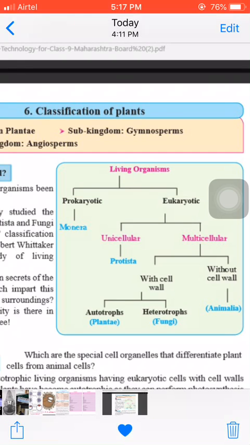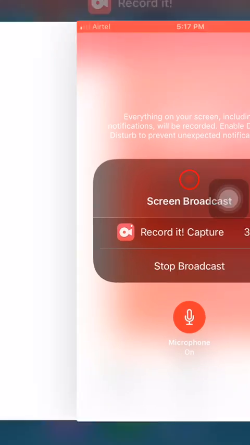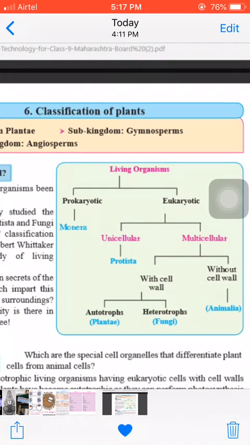Some green snakes, green grasshopper, they are animals. Then why do we not consider them as plants although they are green in color? Now we will see the difference between the green grasshopper and green rose plant.